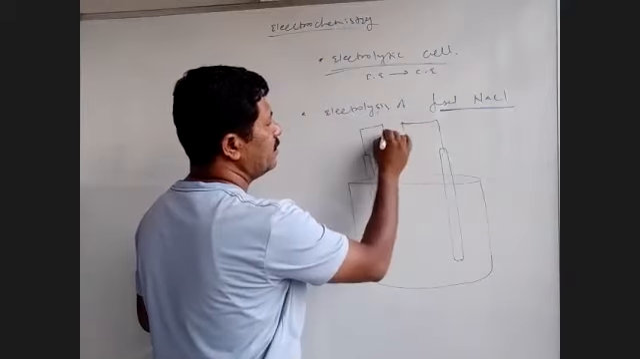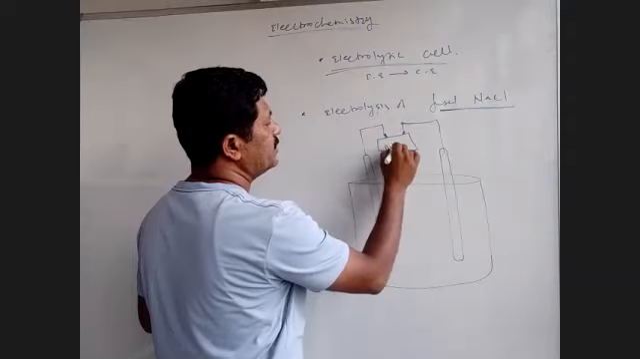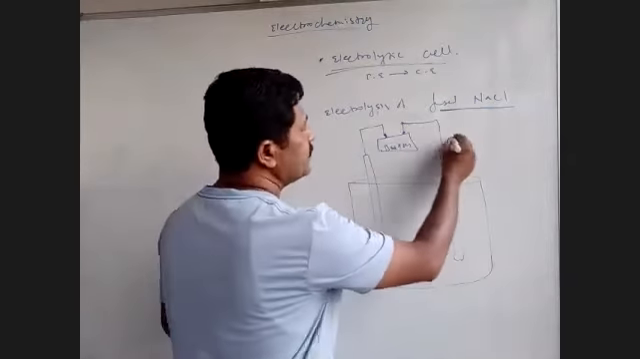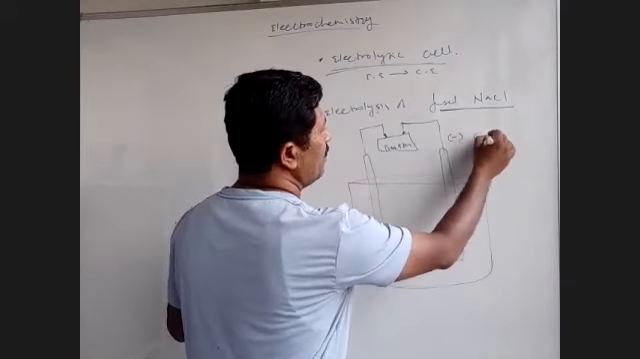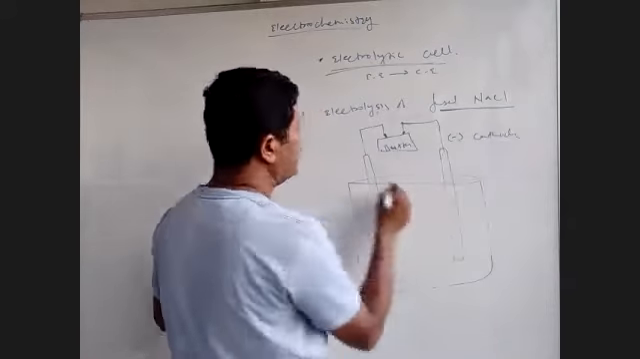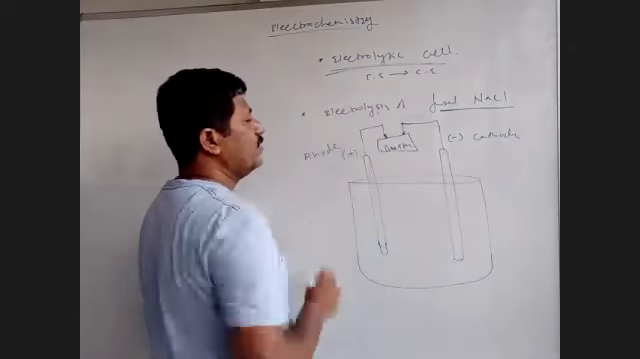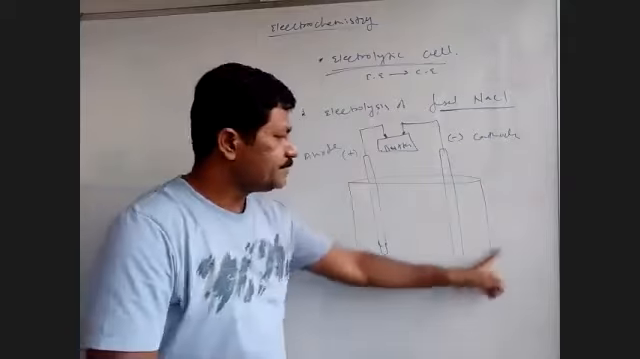And this is, you can say, the battery. Now, this is negatively charged, called the cathode. And this is positively charged, known as the anode. Okay, is it clear now? This is the container.